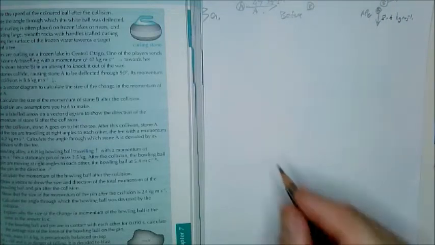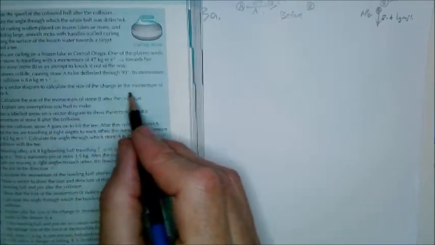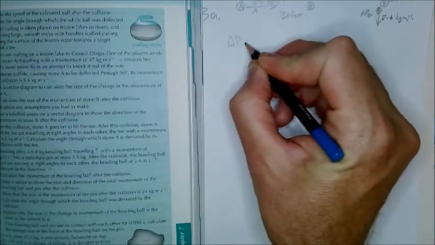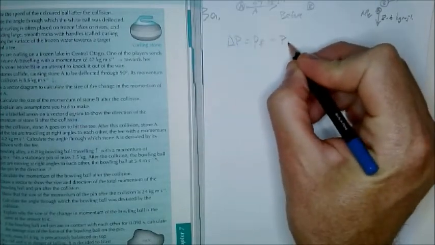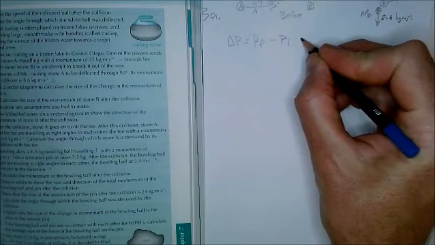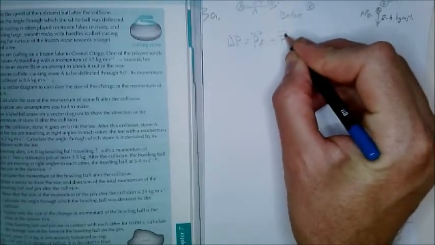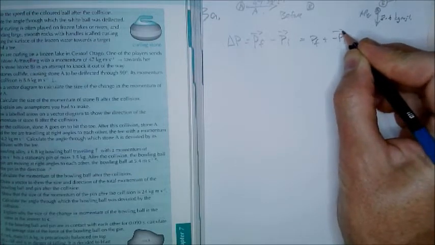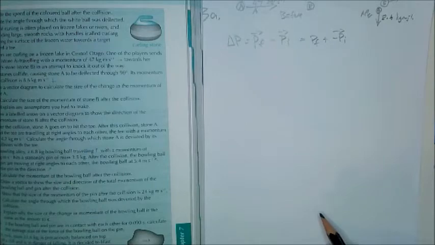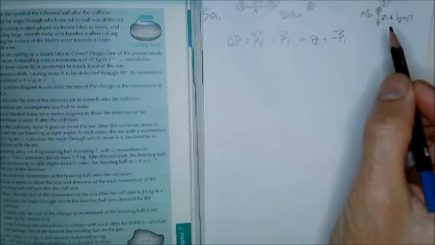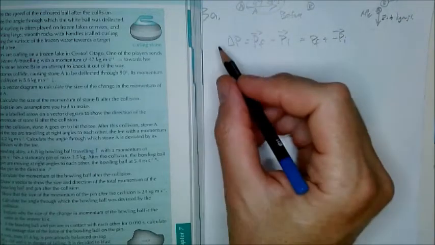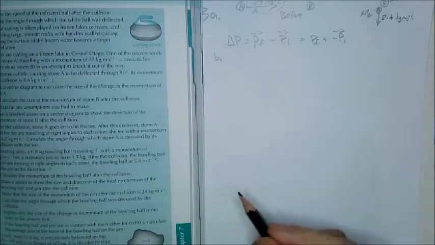Okay, so A, draw a vector diagram to calculate the size of the change in the momentum of stone A. So this is delta P equals P final minus P initial, and these are vectors, so it's the same thing as PF plus negative PI. And here's your final vector and here's your initial vector, including their lengths, to continue and work that out.